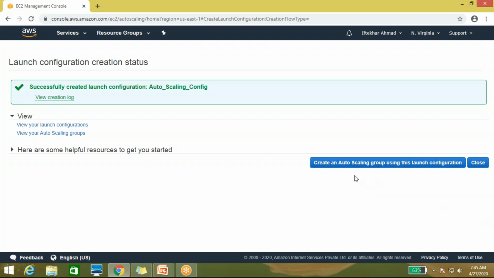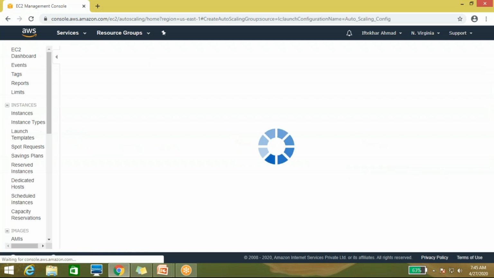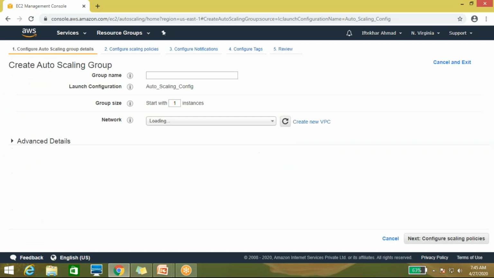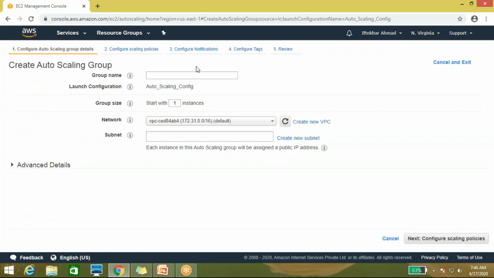Now it's asking to create the auto scaling group also. You can create the auto scaling group from here as well, so I'm creating it here. Just put in the auto scaling group name. This is the auto scaling group. We have created one auto scaling configuration, so that's the reason the name is showing auto scaling configuration.